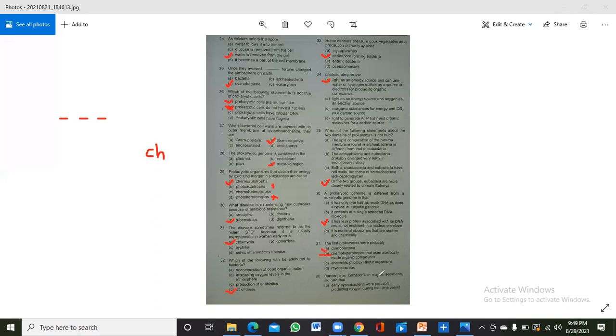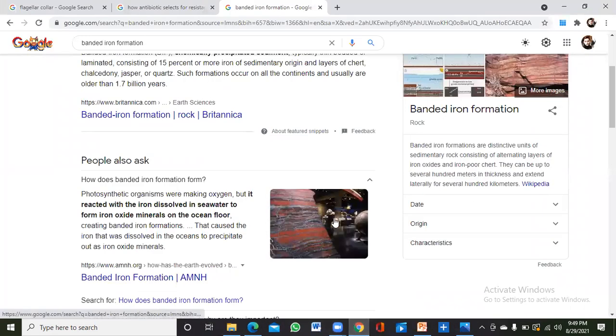Banded iron formation in marine sediments indicates that, and at the last I will show you the banded iron sediments. The correct answer is A, because when cyanobacteria appeared, they were producing oxygen, and that oxygen was reacting with the iron in the sand and in the rocks. After that iron oxide was produced, producing bands in the rocks. I will show you at the last what types of bands they were producing. These are the bands, the iron oxide bands, and these were just because of the cyanobacteria.